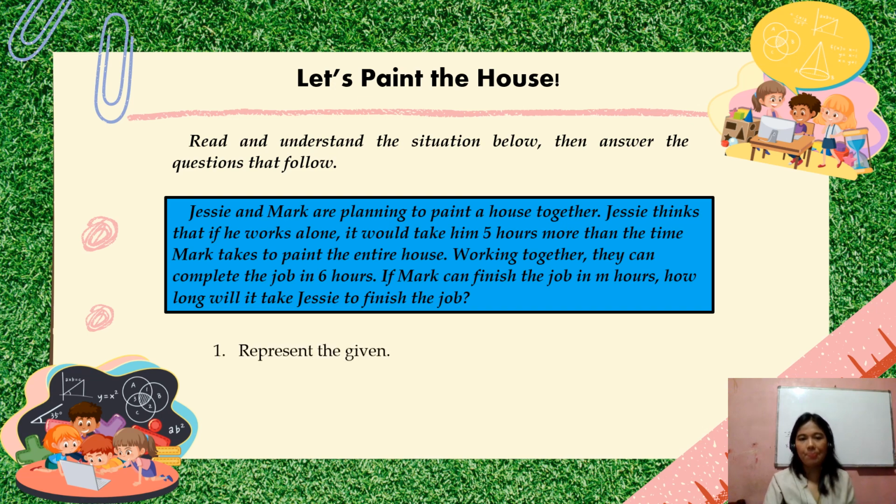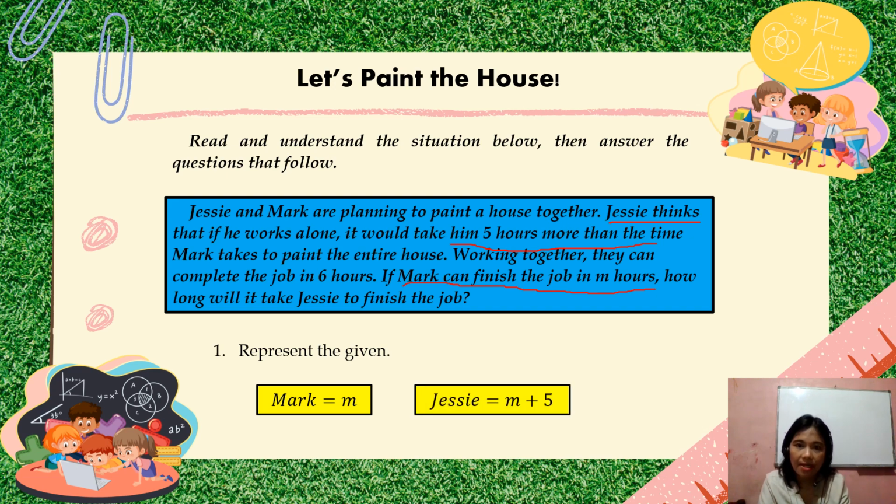So, unang step, kagaya nung first problem, represent the given. And the given was, let's take it from the representation given. If Mark, this statement, if Mark can finish in M hours, so we're going to have Mark equals M. Ngayon, because it states here that Jesse thinks that if he works alone, it would take him 5 hours more than the time that Mark takes. Okay, so si Jesse will be M plus 5 since 5 hours more siya.